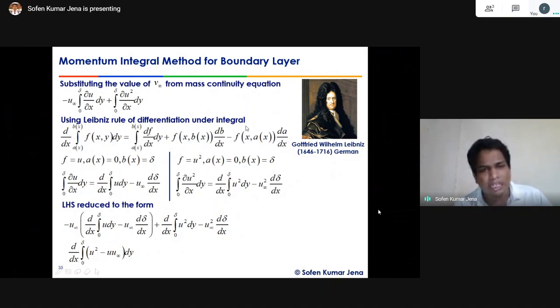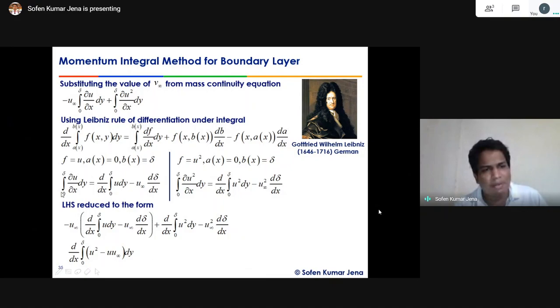So if you compare this Leibniz rule with the present case, what will you find? f is equal to u for the first term, right? The a(x), the lower limit, is equal to 0. The b(x), the higher limit, is equal to δ. Similarly, for the second term, f is equal to u². The lower limit a(x) is equal to 0. The higher limit b(x) is equal to δ, right? Now apply the Leibniz rule.